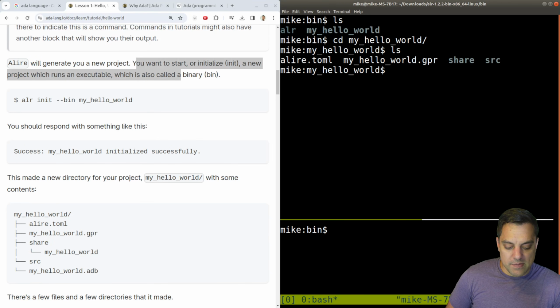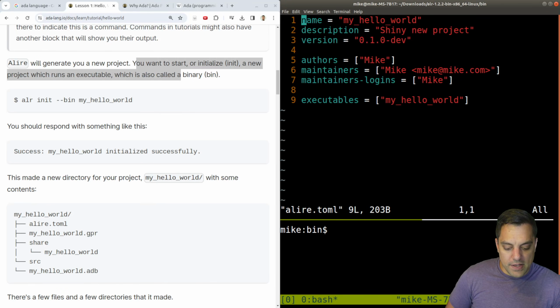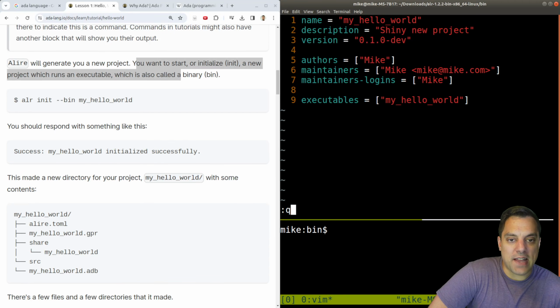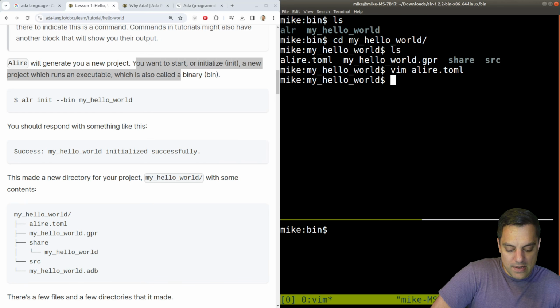Let's cd and see what this made for us here. Okay, so we've got some sort of file here with our basic information. I mean, that's kind of nice to just get the author or whatever, right? If I want to create this as a library or push this upstream so other people can use it, that's very easy. So anyways,